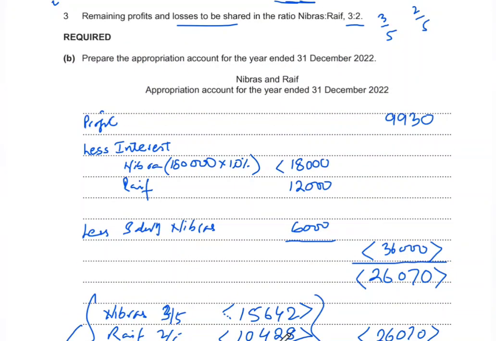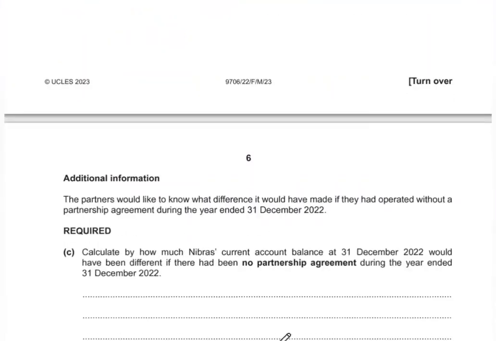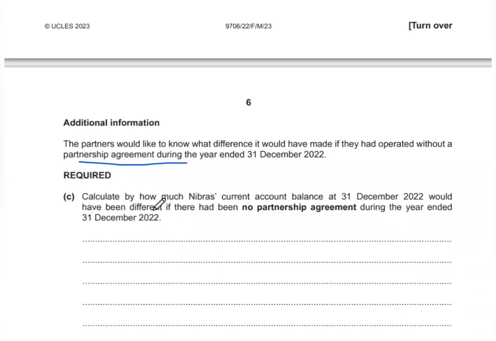Now most of the time the next part after your appropriation account is your current accounts, but over here they have given you further information, and they're saying the partners would like to know what difference it would have made if they had operated without a partnership agreement during the year ended 31st December. Calculate by how much Nebraska's current account balance would have been different if there had been no partnership agreement. So like I said, this is something about the current account, but they're actually asking you what effect there would be on the current account if there was no partnership agreement.